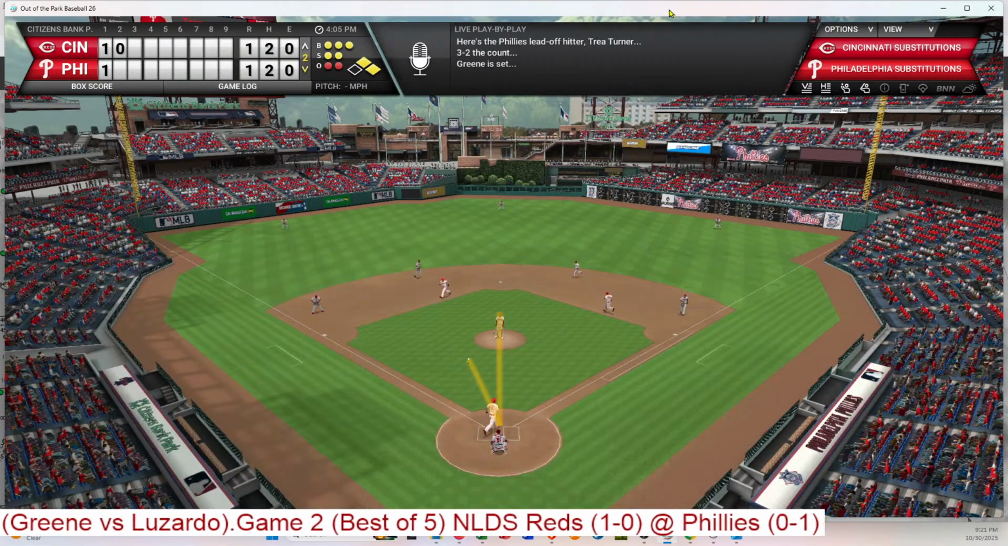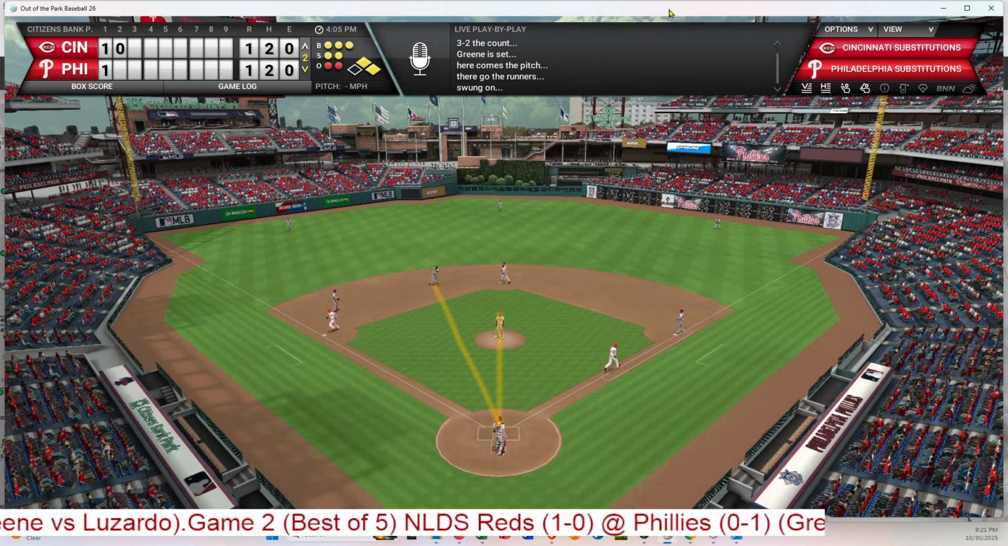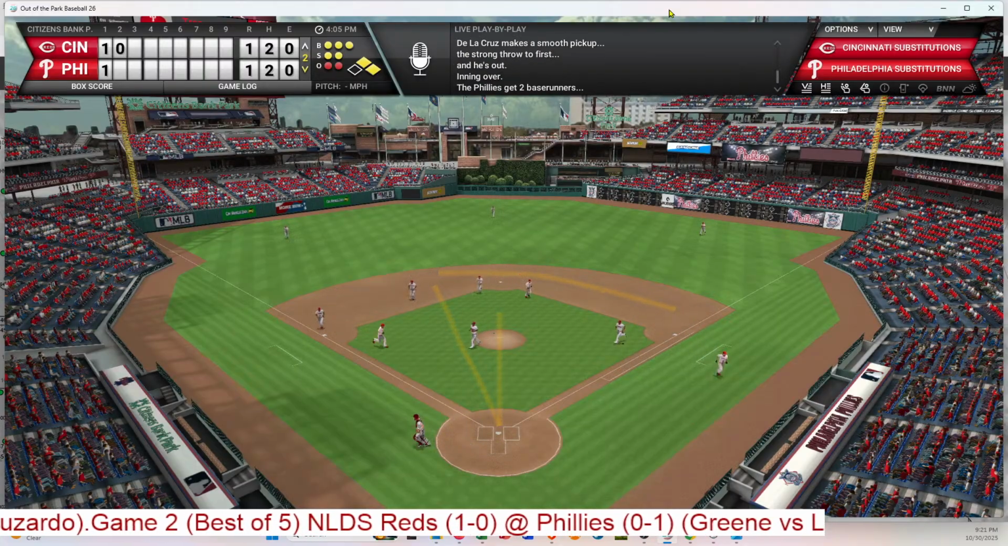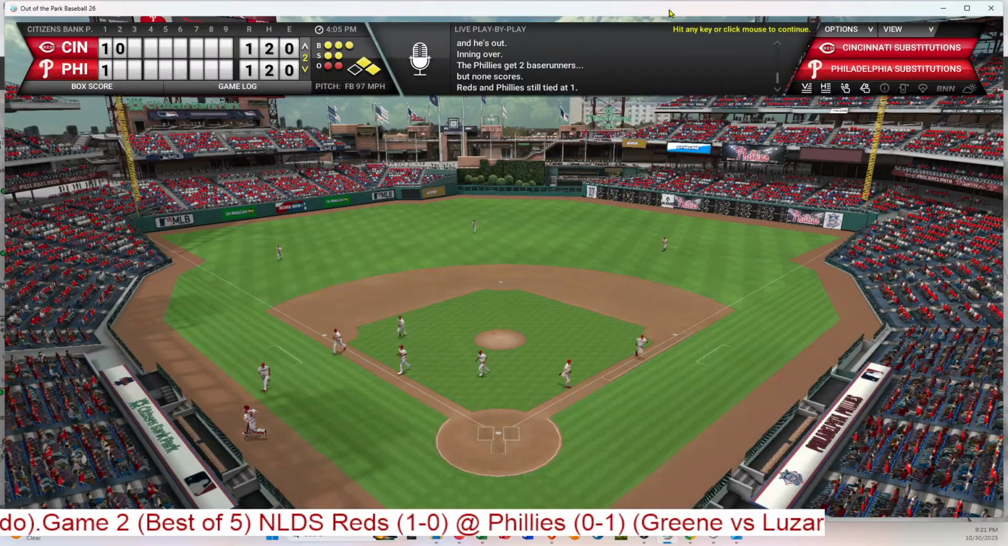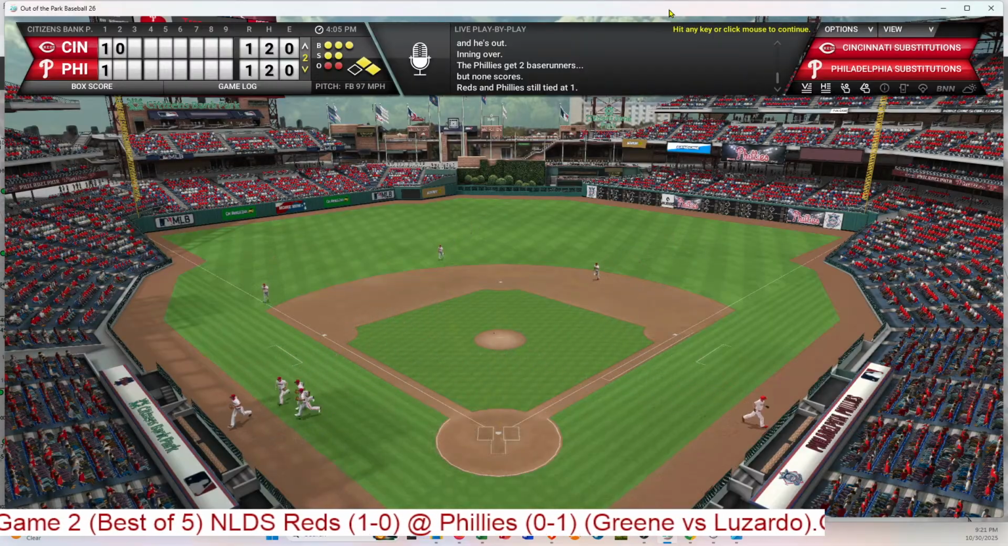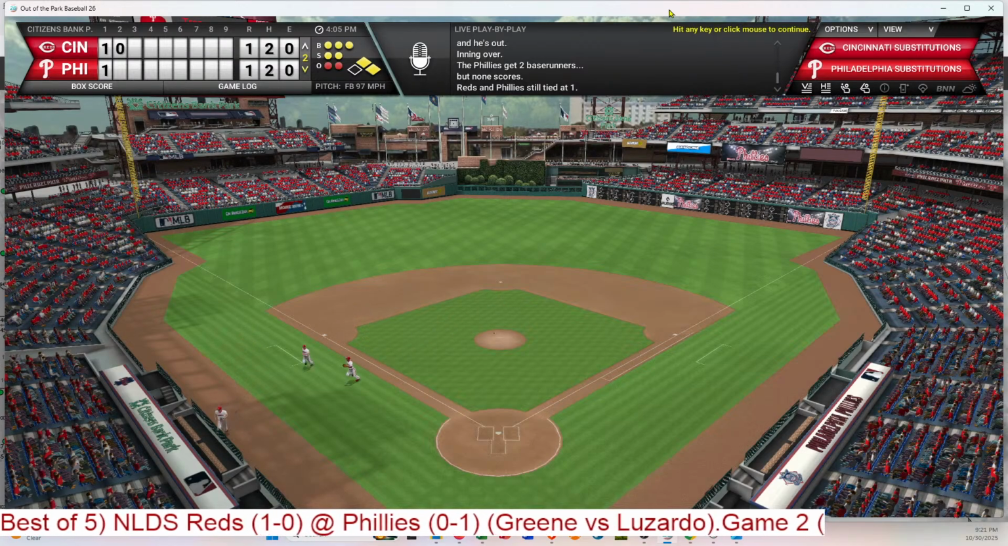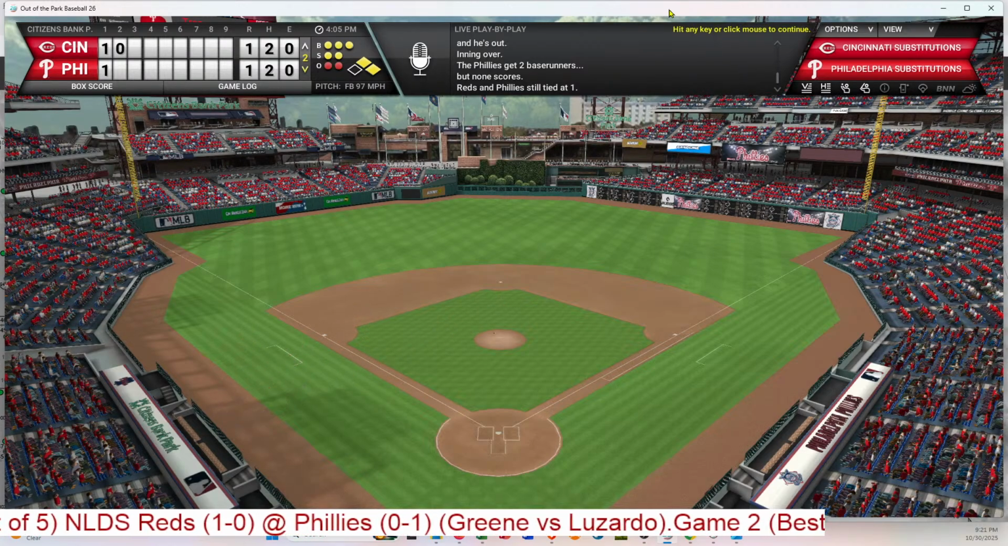So a full count. Base runner's moving, ground ball to short. De La Cruz has to hurry, and he gets him at first. So the speedy Turner is thrown out at first. No runs, no hits, 2 left. We've completed 2 at Citizens Bank Park here in Philadelphia, and it's 1-1.